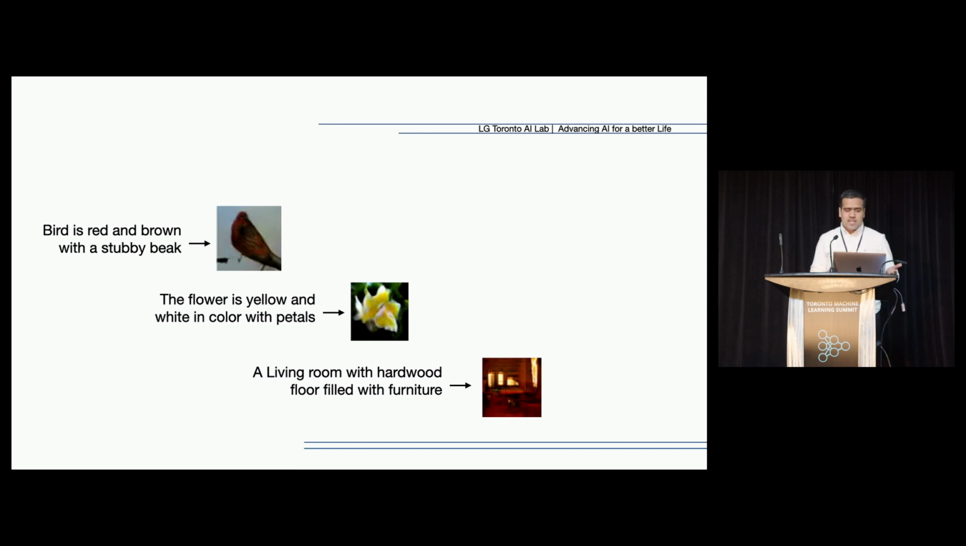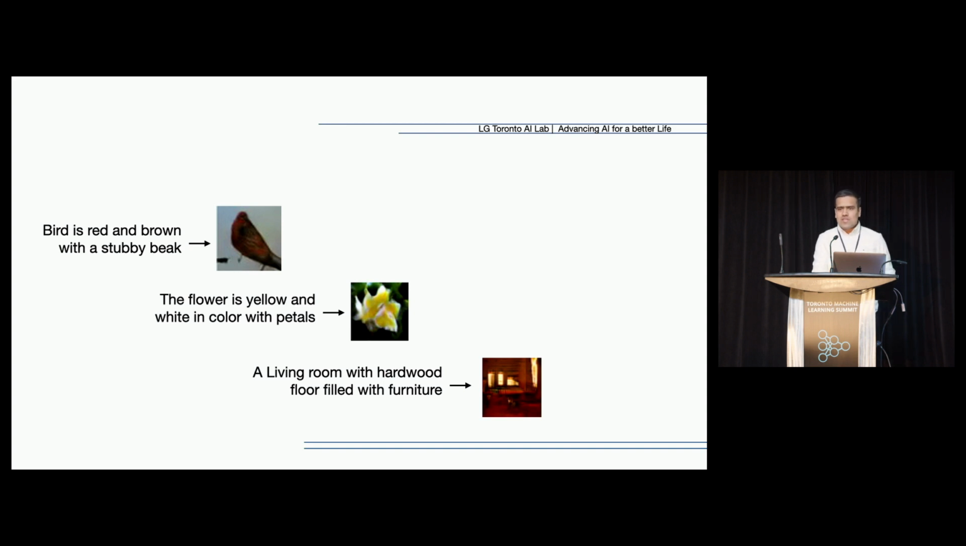Like for birds, for a model that has seen only birds in red, black, or gray color, can we generate something which has a red and brown colored bird with a stubby beak? Well, it was able to do that, but what it generated was a blob like this, something on top of something. Not very clear.